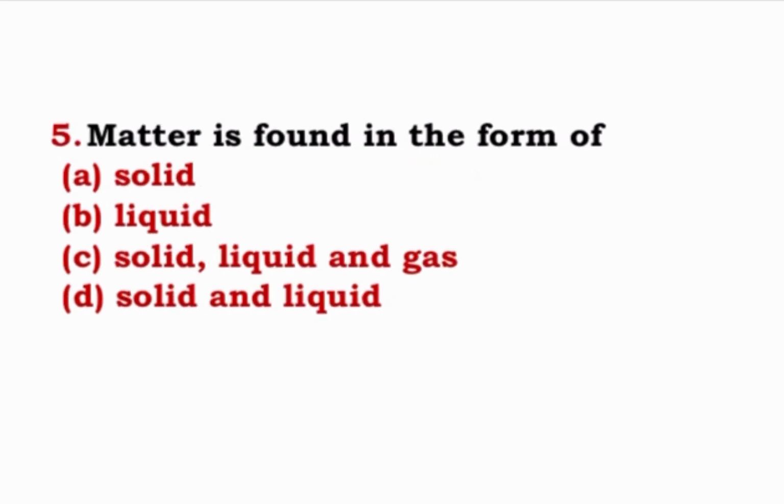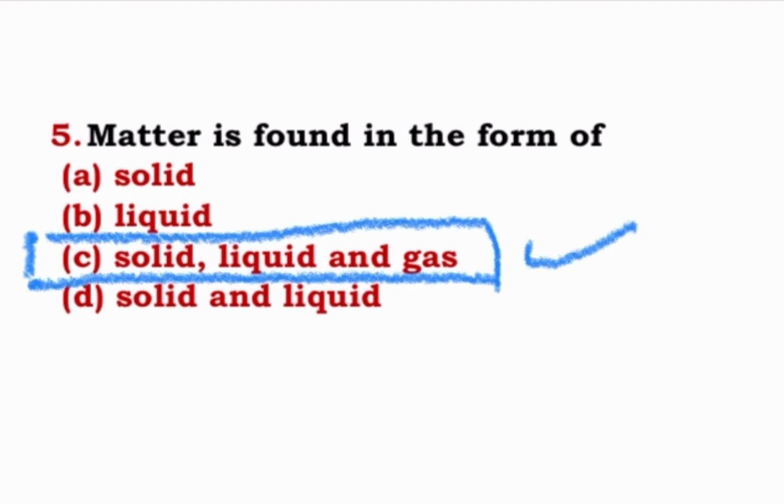Fifth question, matter is found in the form of solid, liquid and gas, solid and liquid. We all know matter is found in all the three forms, that is solid, liquid and gas. Among the options, C option, which has solid, liquid and gas, will be correct.